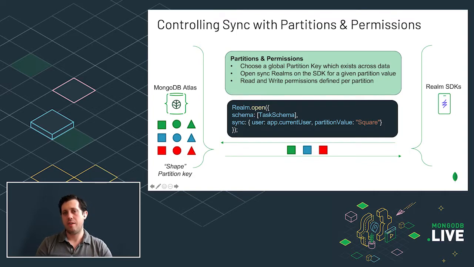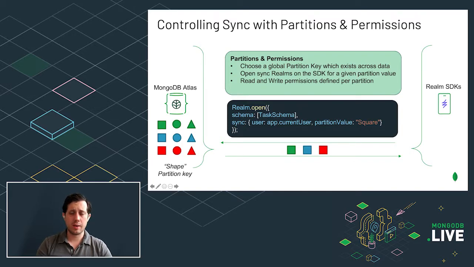And essentially what we have is the ability to define read and write permissions based on the partition. So you could say something like, users with a certain permission, a certain part of the metadata in their user object or some characteristic from their authentication, have the ability to read squares, have the ability to write squares, or even have the ability to read the circle partition, but not write to it.